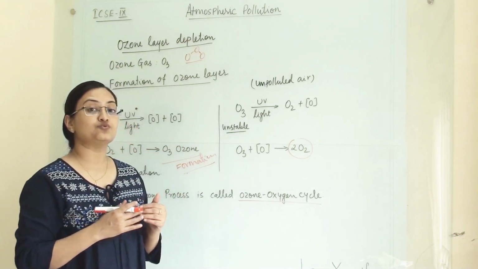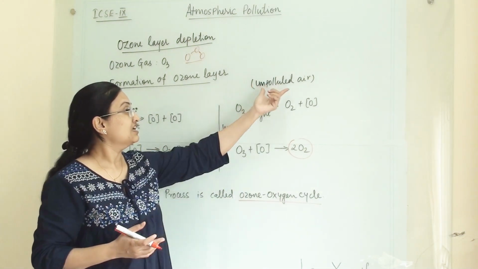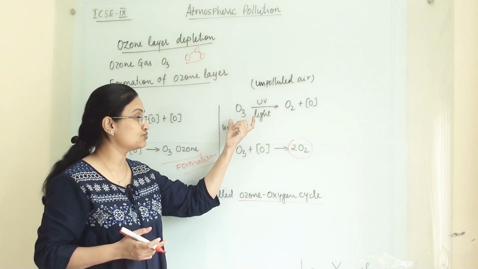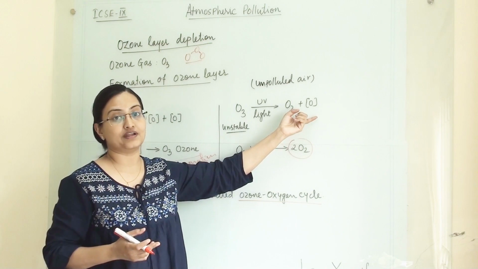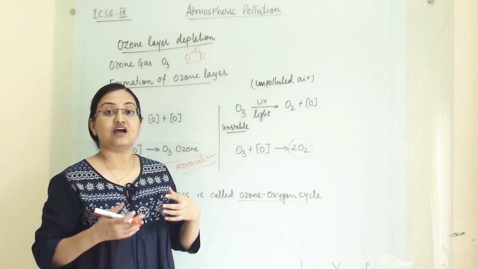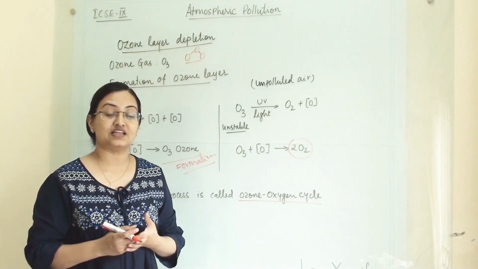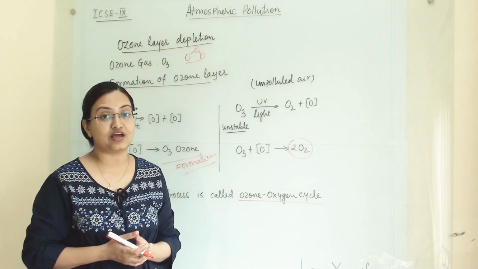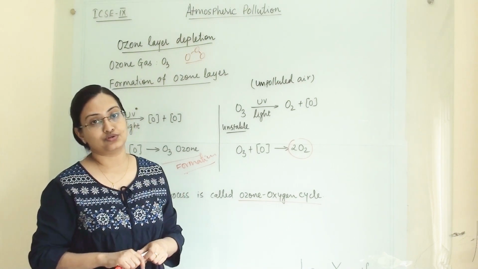Now this process will be interrupted when polluted air comes in contact with the ozone molecule or with nascent oxygen. We will see how greenhouse gases and polluted air like CFCs and aerosols are impacting our ozone layer.